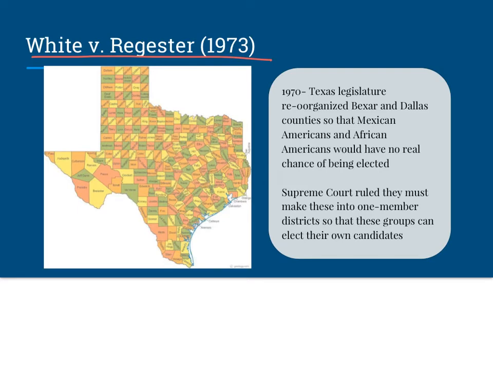And so this case was taken to the Supreme Court. This is actually a Supreme Court case, and the Supreme Court ruled that what the state legislature did was illegal. You cannot draw lines to try to exclude groups from being elected. In fact, you must draw lines so that groups can elect their own candidates. You must make these one-member districts. You need to draw the lines so that everyone has fair representation in Congress and also in local level elections as well as state level elections.